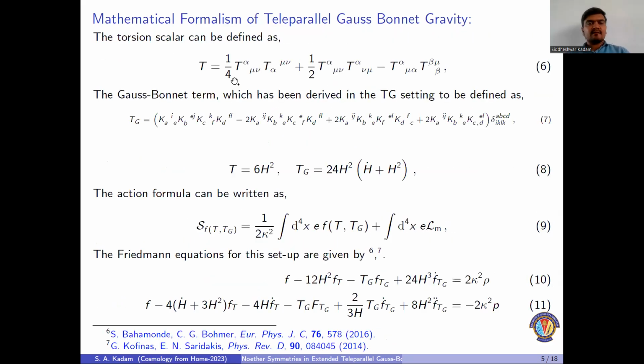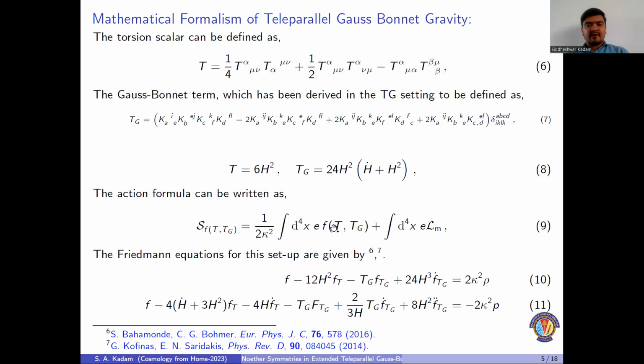One can study the torsion scalar T in the form of contractions of the torsion tensor, which is described in equation number 6. And the teleparallel Gauss-Bonnet term can be obtained by using equation number 7. By varying these indices from 0 to 3, one can obtain the expressions T equal to 6H squared and TG equal to 24H squared (Ḣ plus H squared).